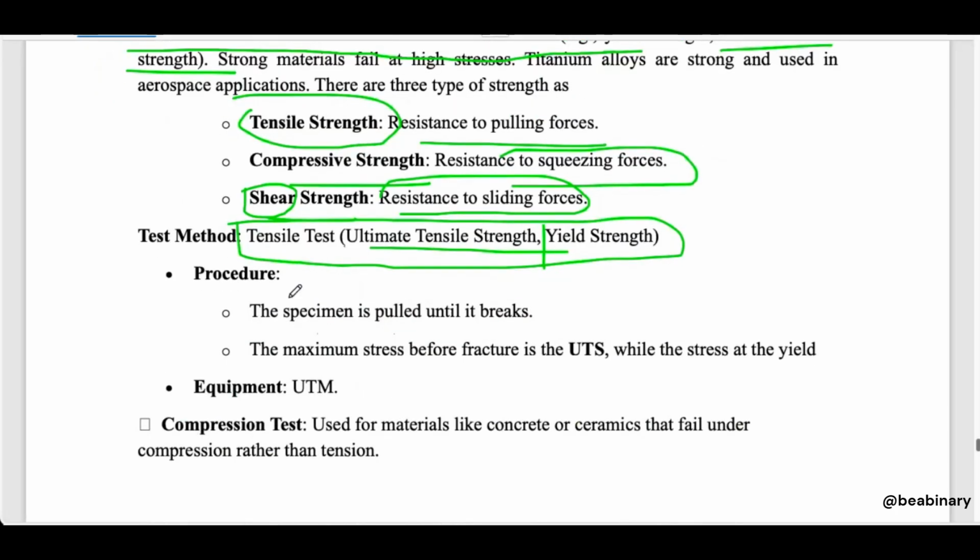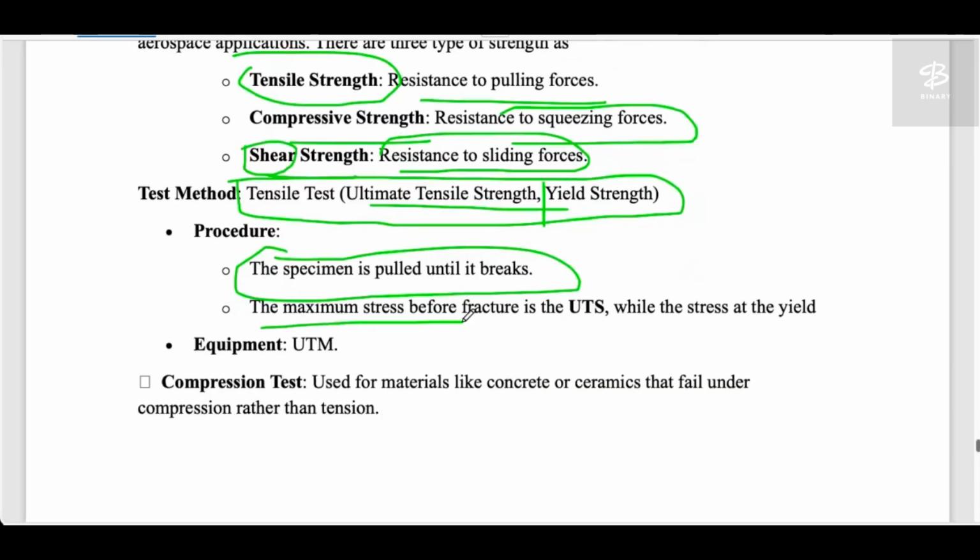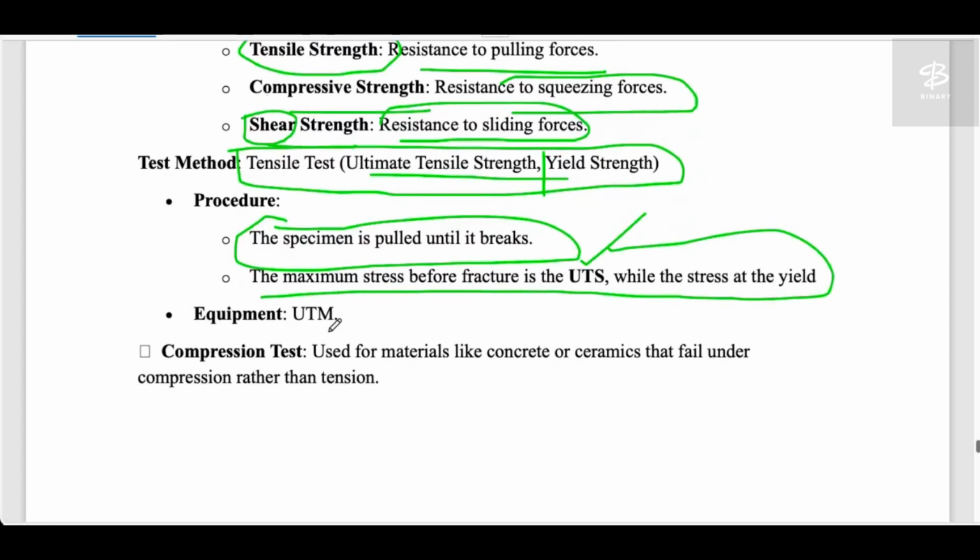We talk about the procedure. The procedure is that a specimen is pulled until it breaks. I have already shown the sample first, and then the apparatus where the test is taken. The maximum stress before fracture is known as UTS, ultimate tensile strength. The equipment is known as UTM, universal testing machine.